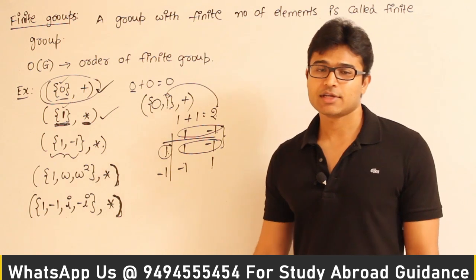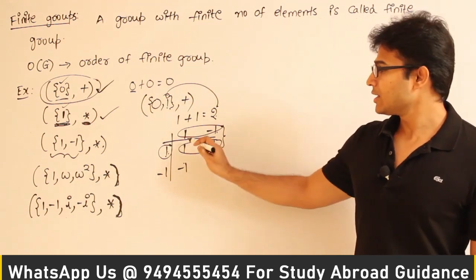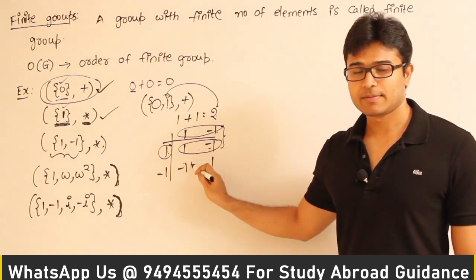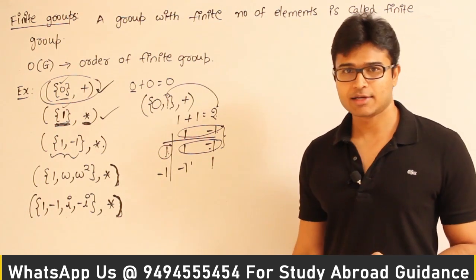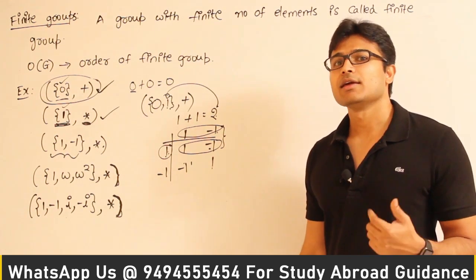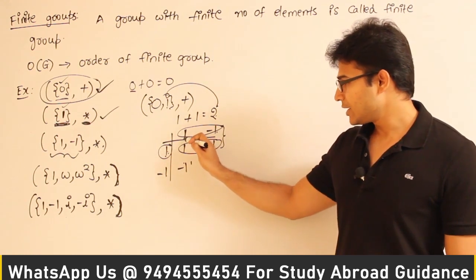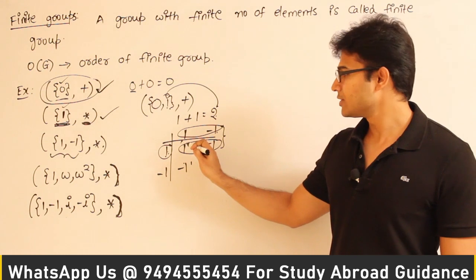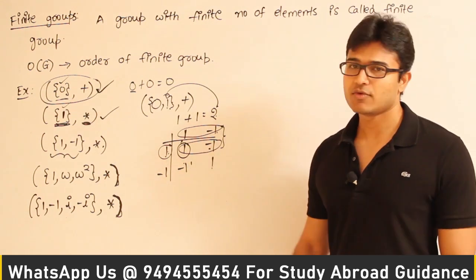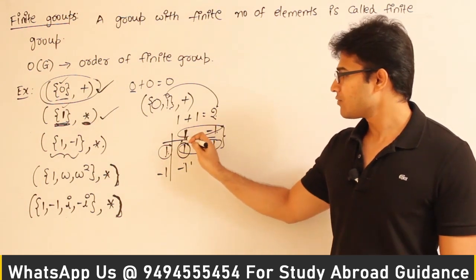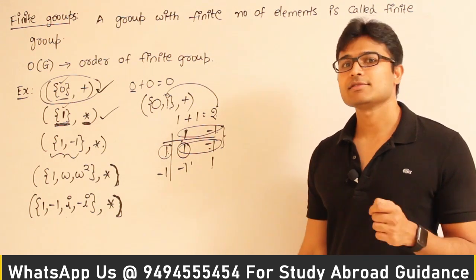Does inverse exist for each element? You can test it. You can take either a row or a column. Definitely there should be the identity element in that. Then you can say that every element has an inverse. For example, if you take this particular column, this is having identity element 1. Therefore for 1 the inverse is 1.